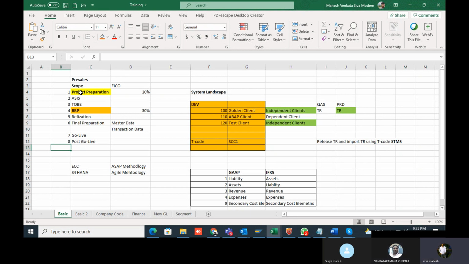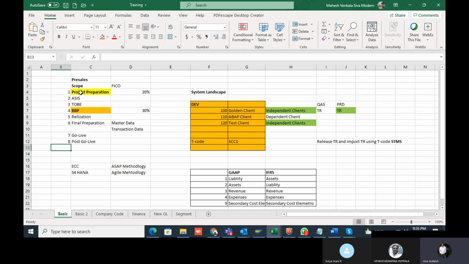Now, what our functional consultant has to do is listen to all the as-is processes, analyze them and map them to SAP, how it will fit in SAP. That is the to-be document: what needs to be done. In the to-be document, we take all the business processes, the existing processes. For example, if they are processing manually, then how it will be posted in SAP, we prepare as one document.